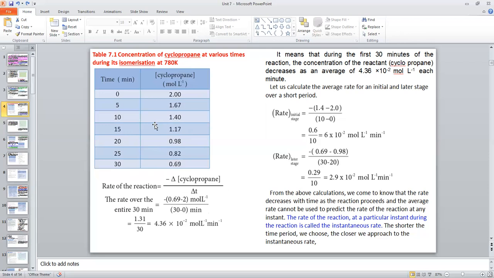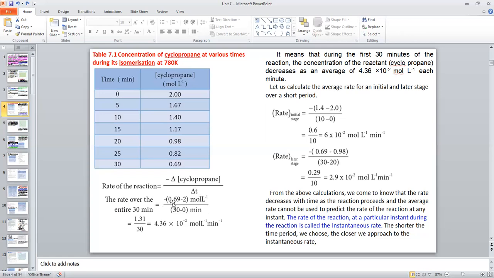From this, we can write the average rate of reaction. Average rate of reaction is equal to minus change in concentration of cyclopropane divided by change in time.